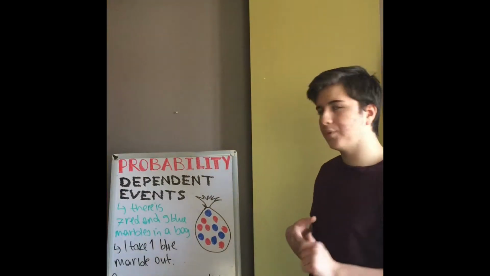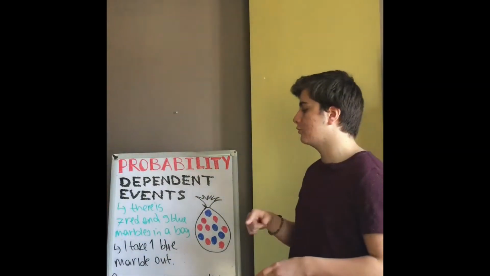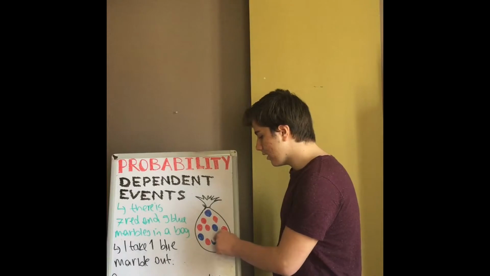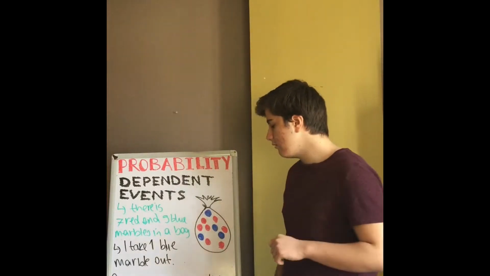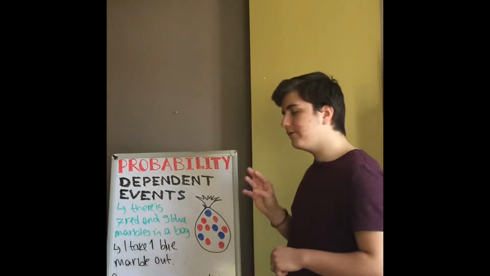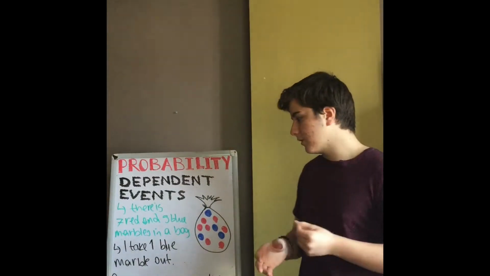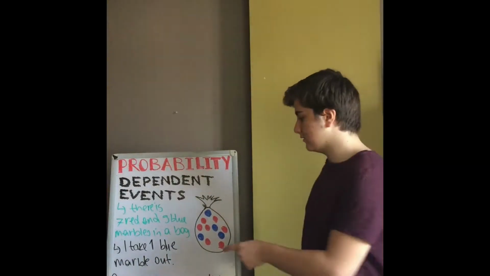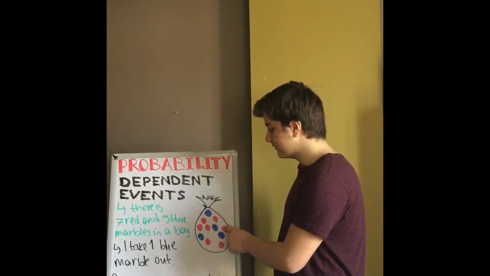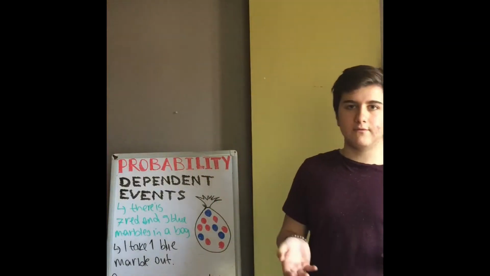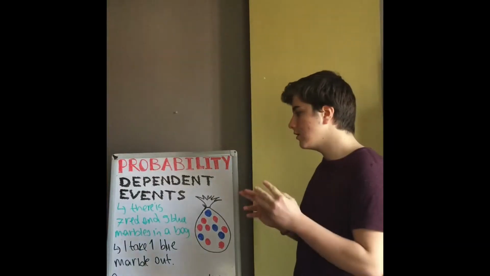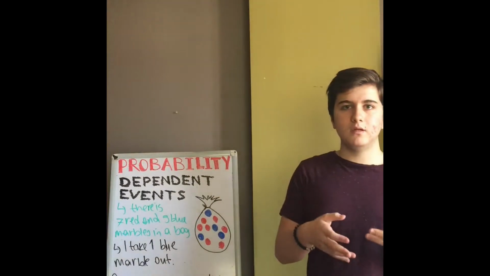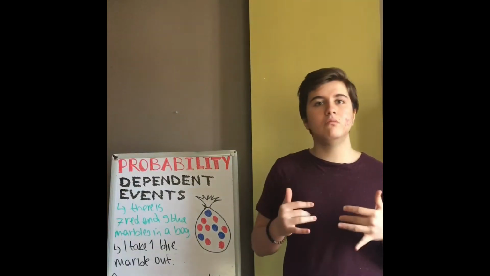So let's look at the probability of picking a red marble after the removal of one blue marble. I take one blue marble out. So now we have 4 blue marbles and 11 marbles in total. So our probability of picking a red one is 7 out of 11 marbles. So the probability of picking a red marble increased and picking a blue marble decreased.